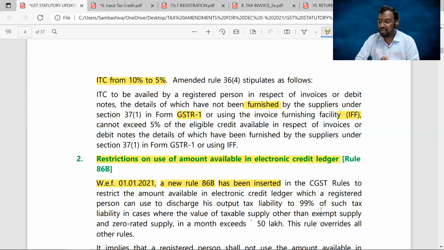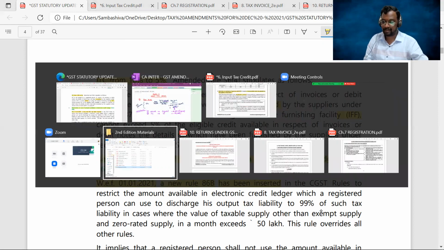For what purposes has this rule been introduced? What is the background of this rule? With the introduction of this rule, who are going to be affected? Let us learn all these points.